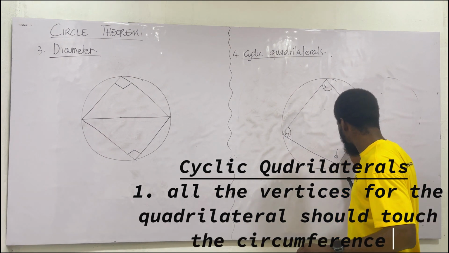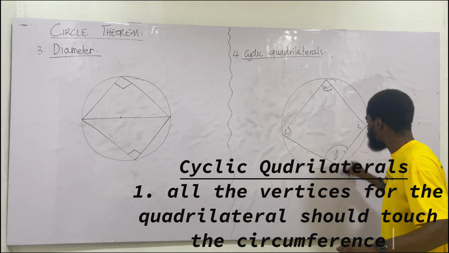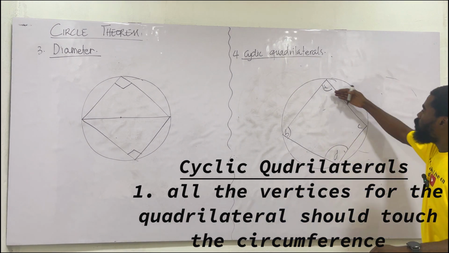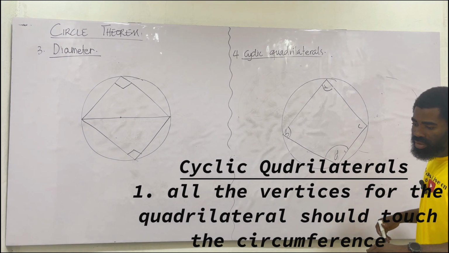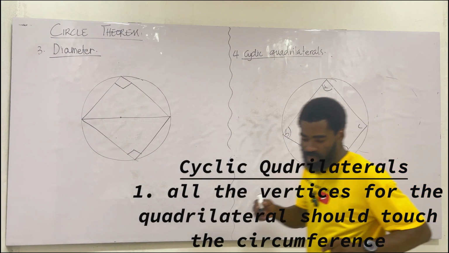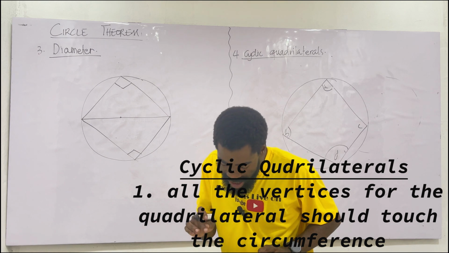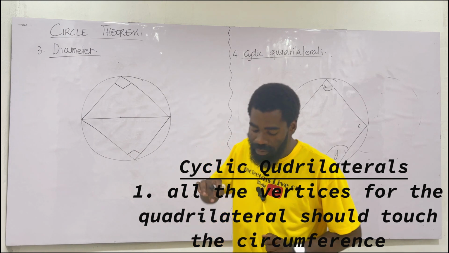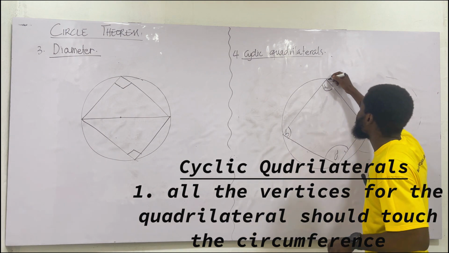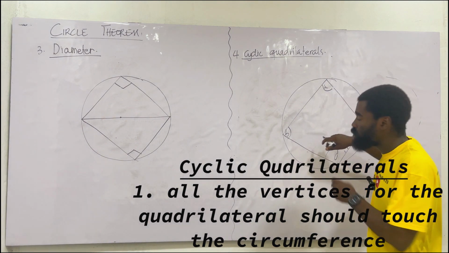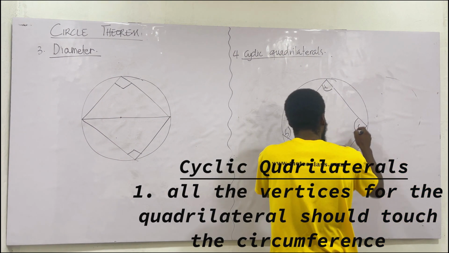I just want to make sure I'm using the angles in the notes so I get it right. Now, opposite angles will sum up to what? 180. All the vertices of the quadrilateral should touch the circumference. That's how it works. If one of them is not touching, it's not working. So all of them must touch in order for us to apply this principle.